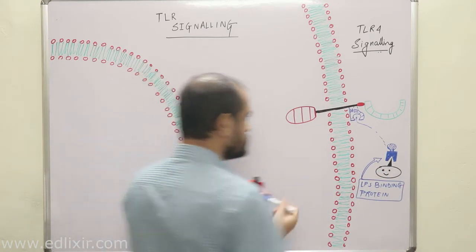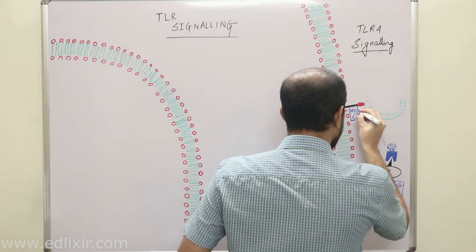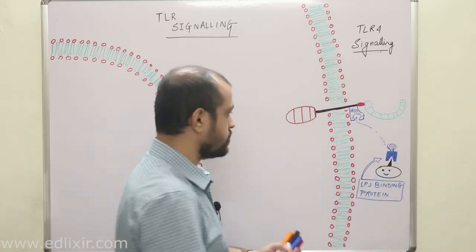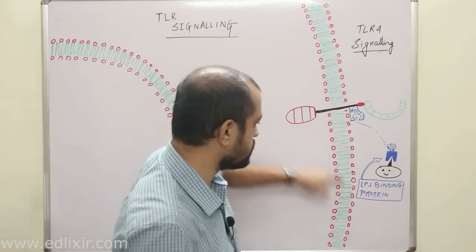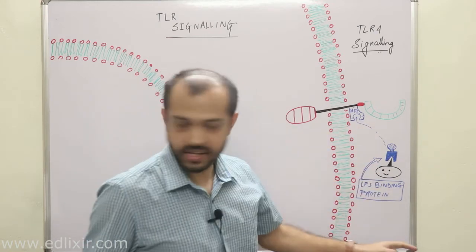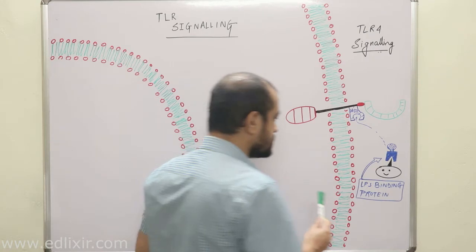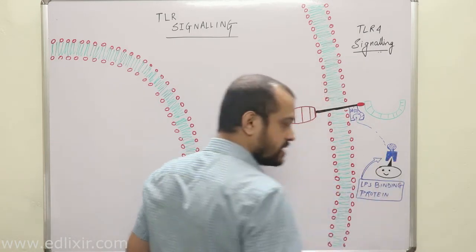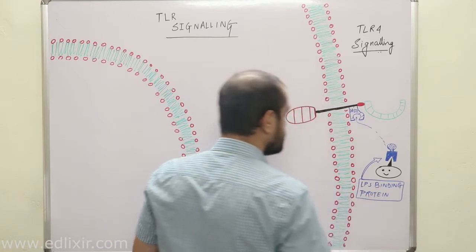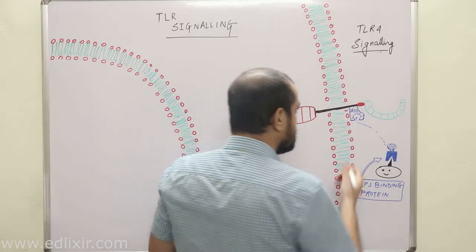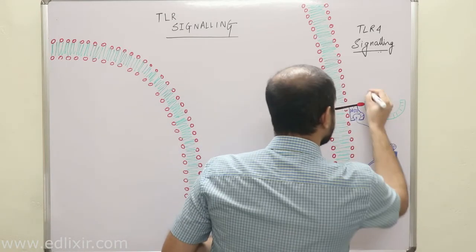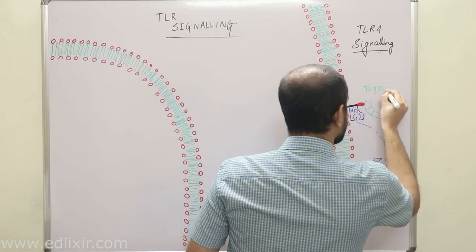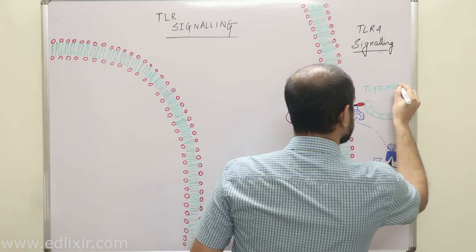So you now know the importance of MD2. It works like an adapter protein and attracts the LPS. Now listen, when MD2 binds with the lipopolysaccharide binding protein, then dimerization of TLR4 takes place.